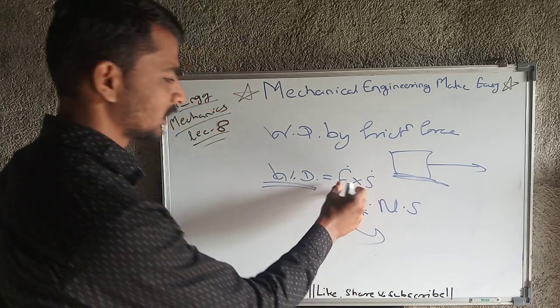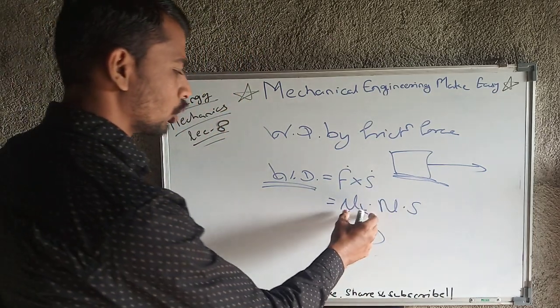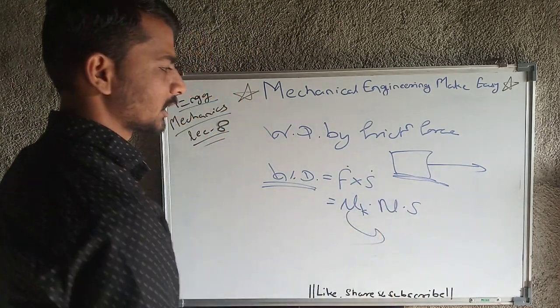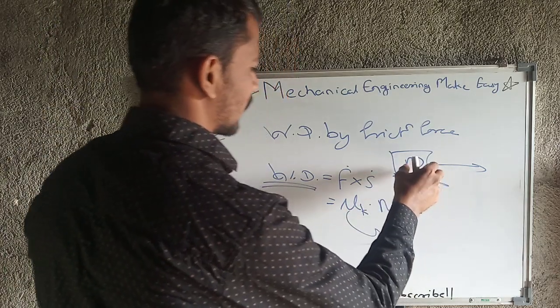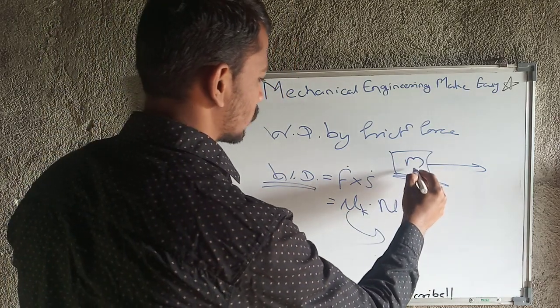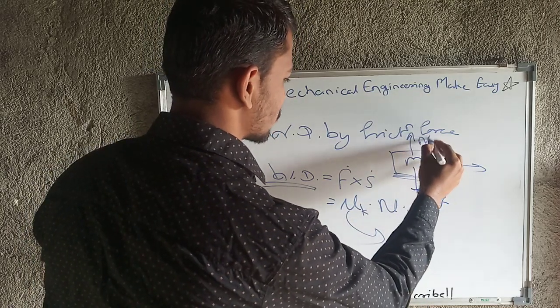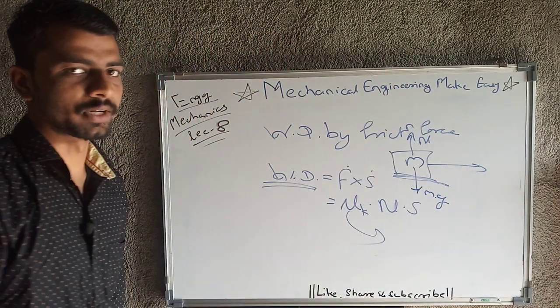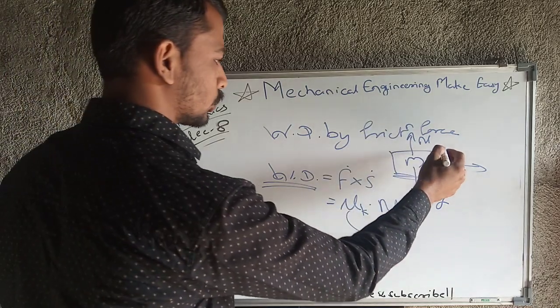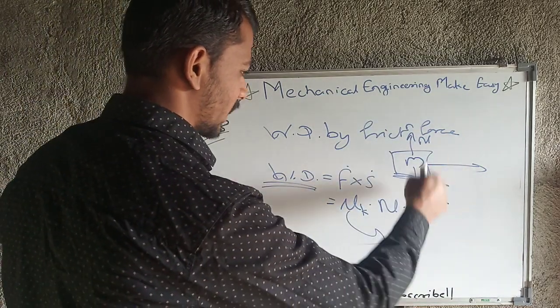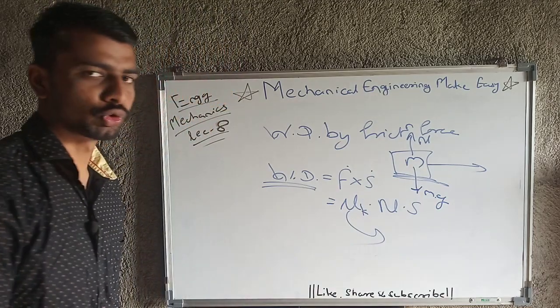And what exactly is the frictional force? Frictional force is the coefficient of friction into the normal reaction of that body. That body may have mass m, so mg will act downward, and the normal reaction N will be upward. This is the simplest form of mg and N that I have shown you here.